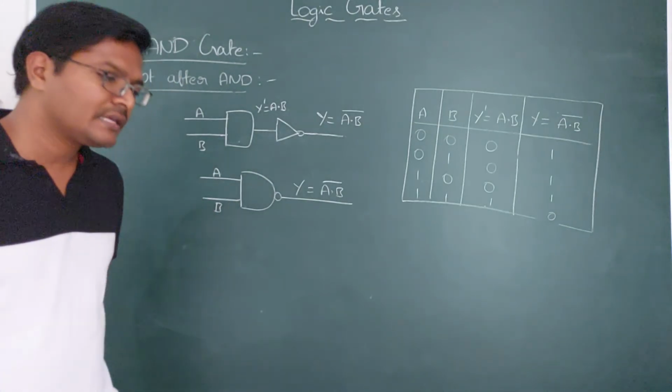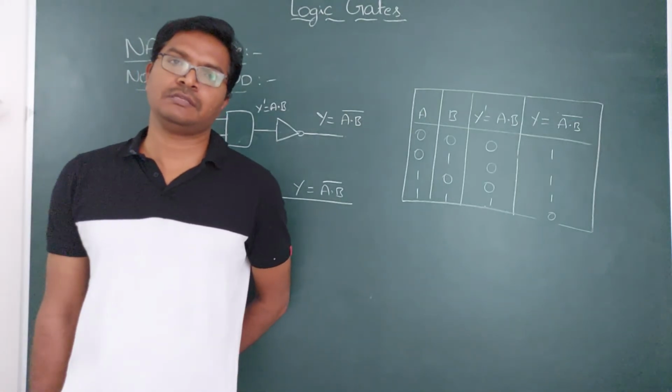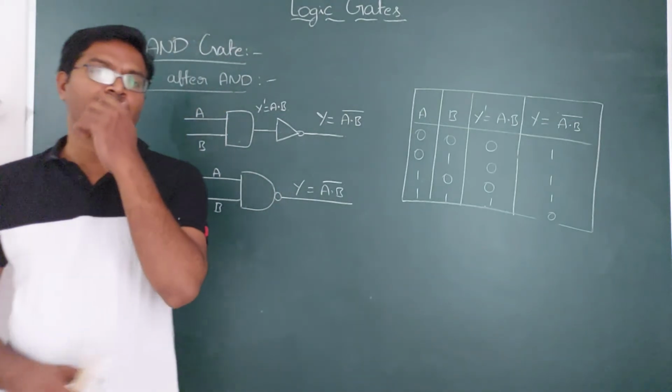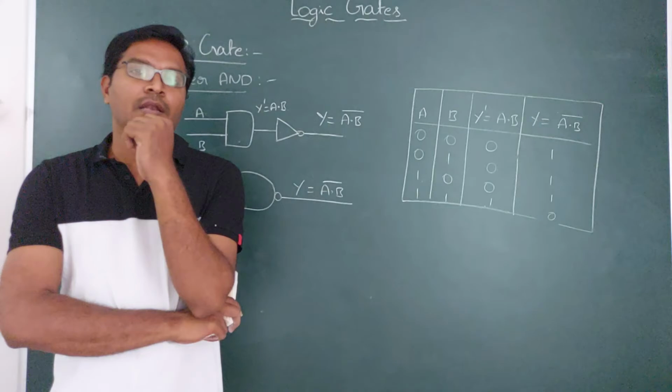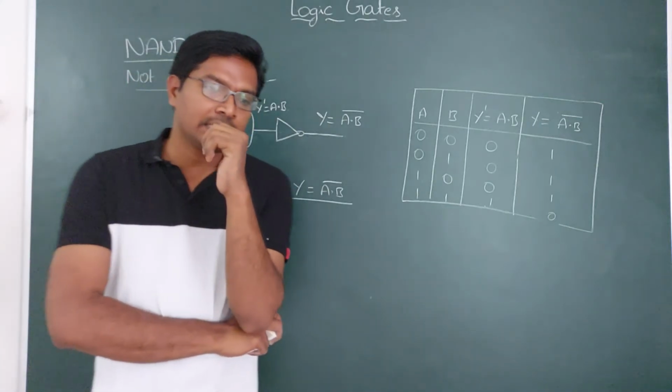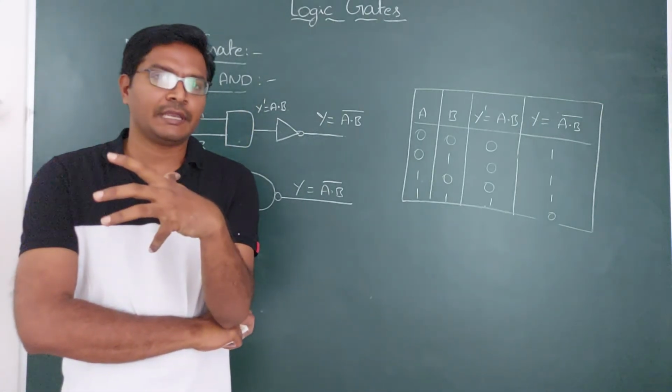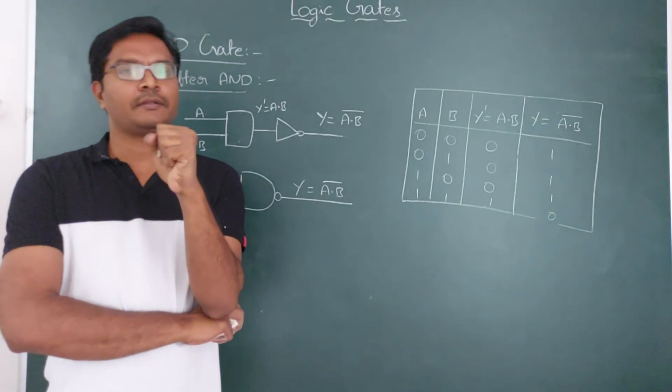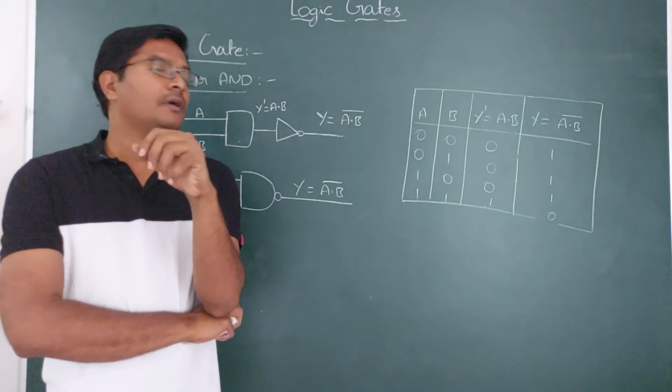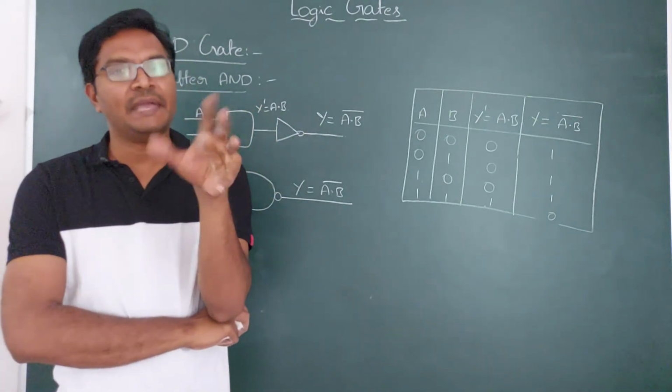Okay. So this is said to be the NAND gate. And this is said to be the universal gate also. The NAND gate is said to be the universal gate. Very important one for your class 12th. Why is the NAND gate said to be the universal gate? Because by using the NAND gate, you can make the basic gates.